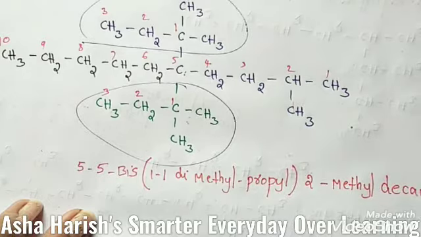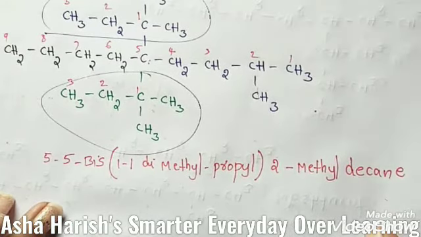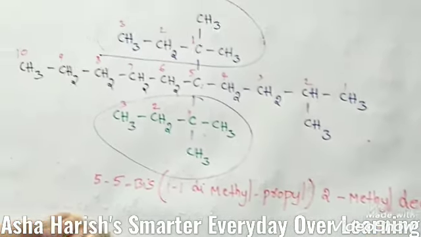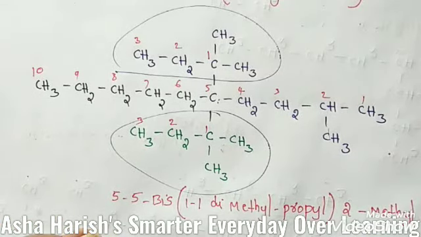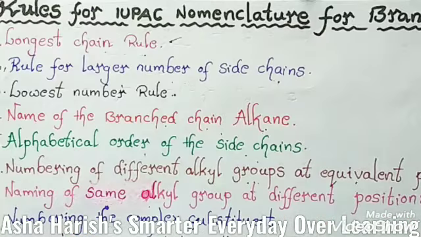Dec is the root word of 10 carbons, decane. This is the correct IUPAC name of this compound. This is the 4th case of the 8th rule.